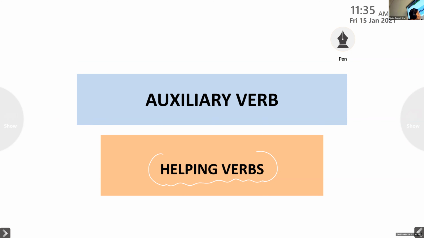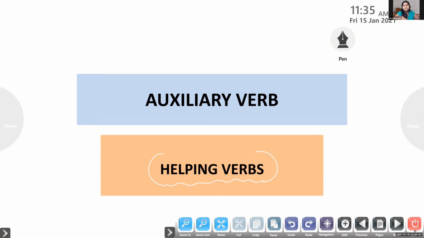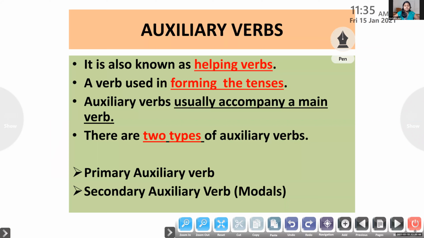This is the job of an auxiliary verb. Look at the second page. It is also known as a helping verb and it is used in forming the tenses. See, "is" plus "moving", "is moving", present continuous.